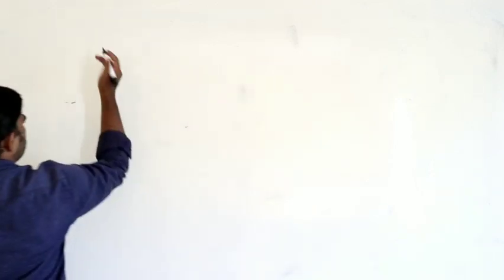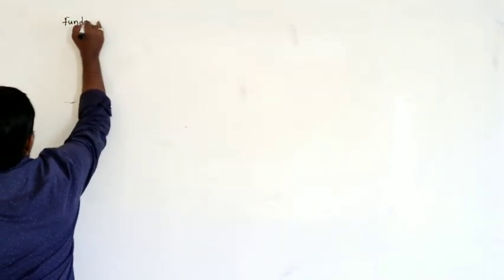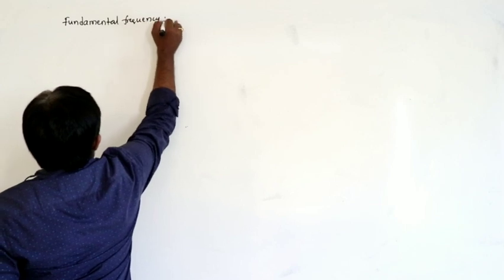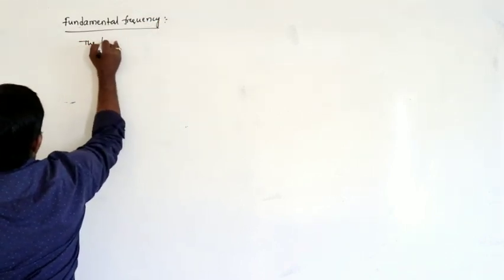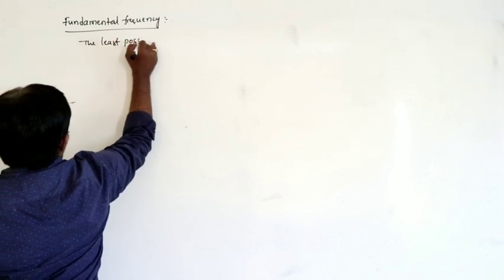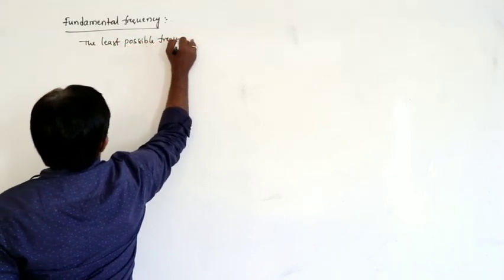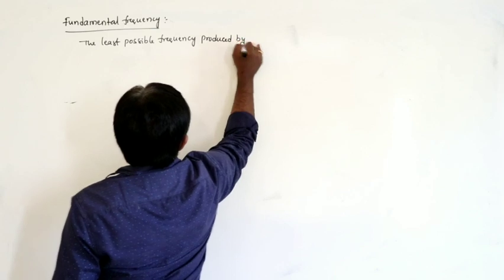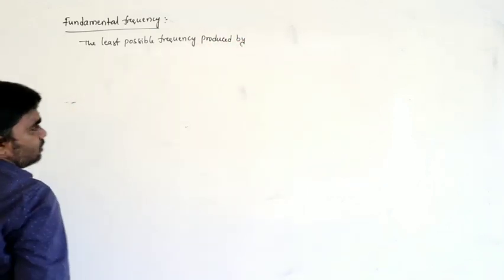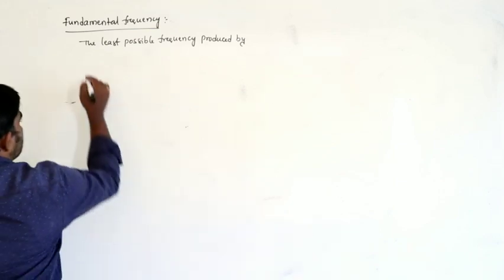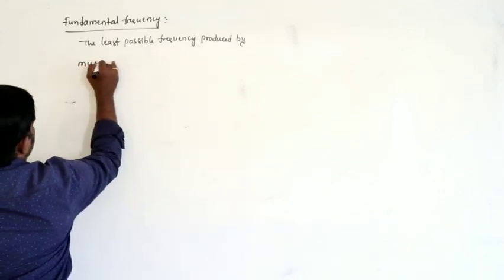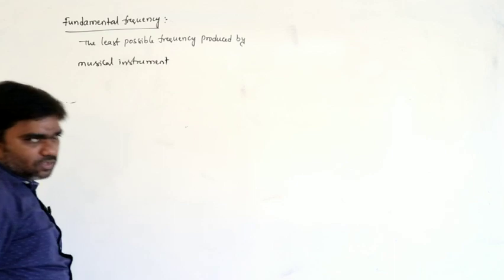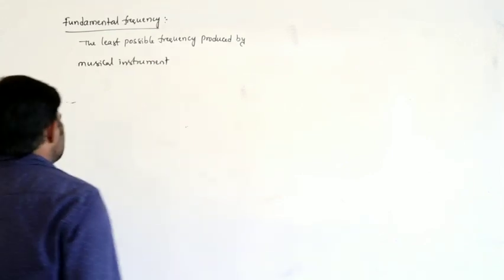See, first you know the tone and note. First, fundamental frequency. The frequency, the least possible frequency, produced by a musical instrument or any object, whatever it is, that is called fundamental frequency, least possible.